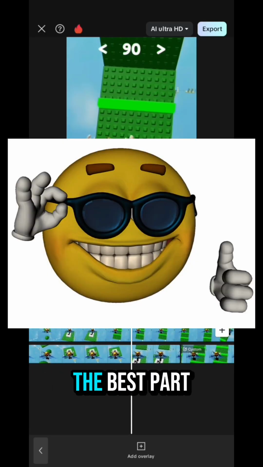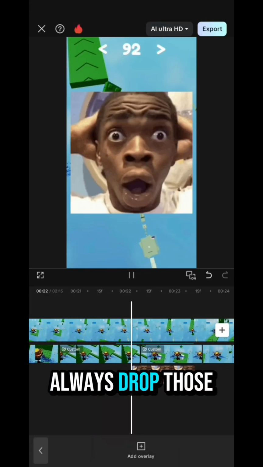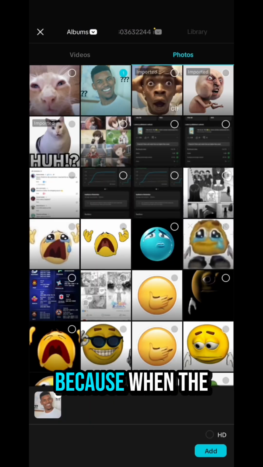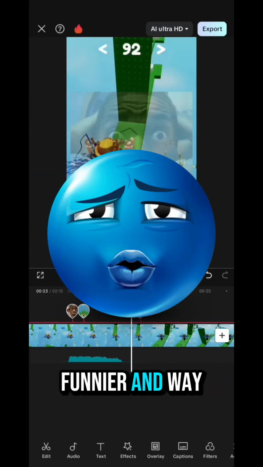Alright, now it's meme time. The best part. Start adding all your meme pictures, just like I showed earlier. And remember, always, always drop those memes right when the sound effect hits. Because when the boom hits and the meme pops up, that's instant comedy gold. It makes your rant 10 times funnier and way more fun to watch.